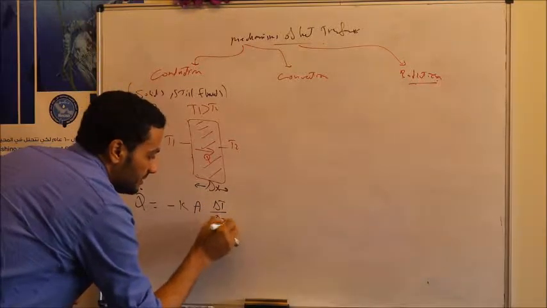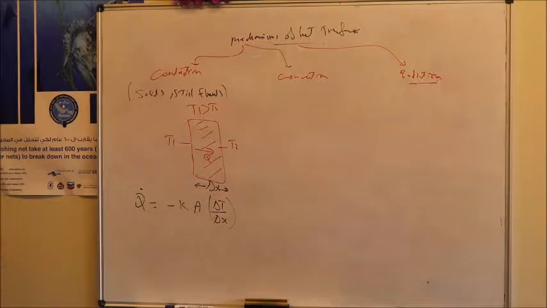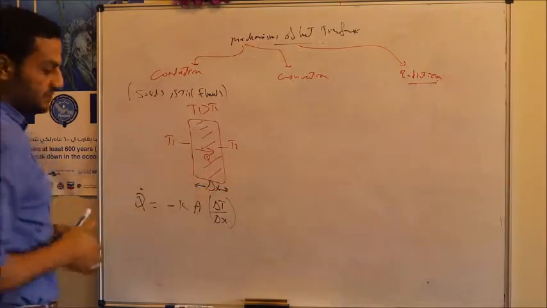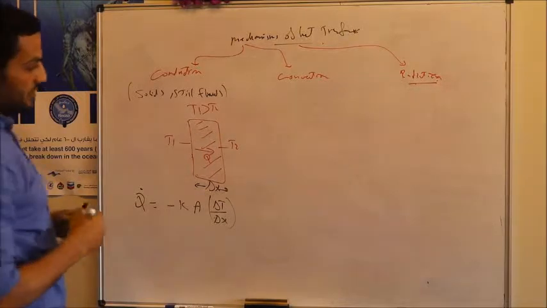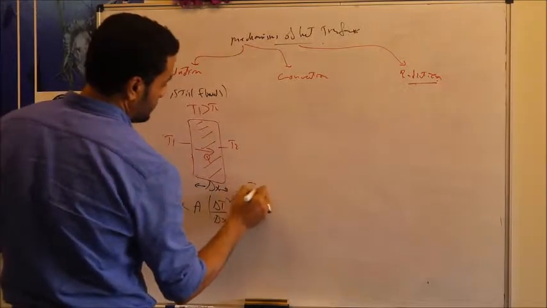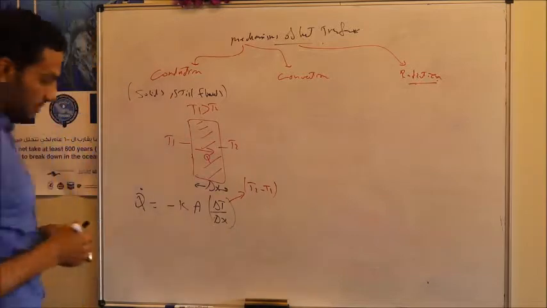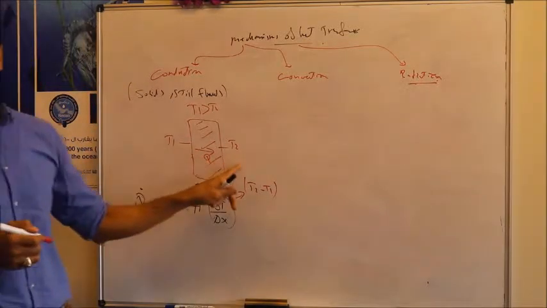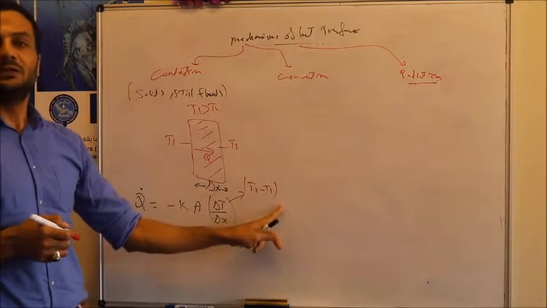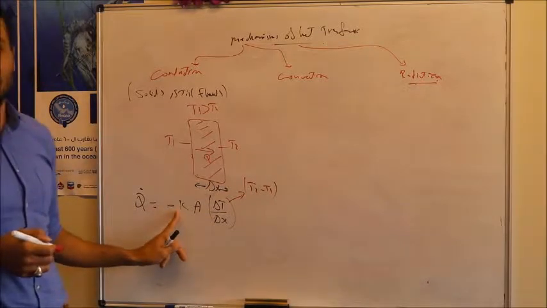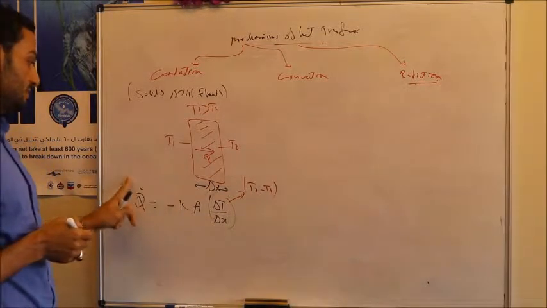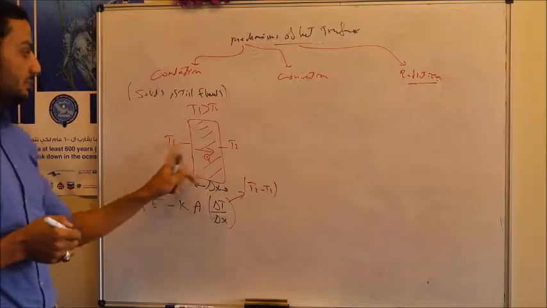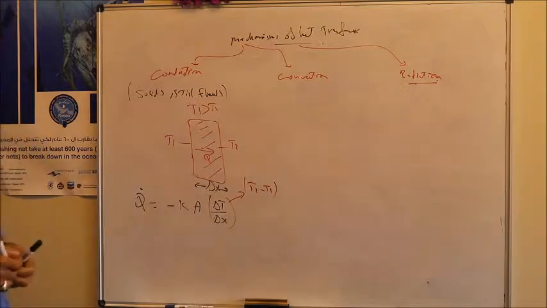If we have a linear relation, then we can just say delta T over delta X. Delta X is the width of this metal. Delta T is the temperature difference, which is T2 minus T1. But we said T1 is greater than T2, so this term will be negative, and that's why we have a negative sign here, due to the direction of the heat from the high temperature to the low temperature.